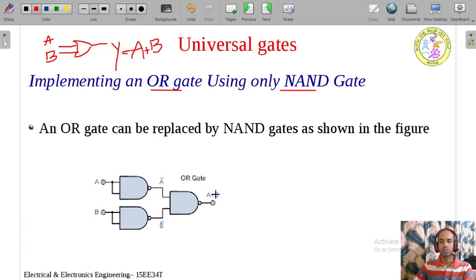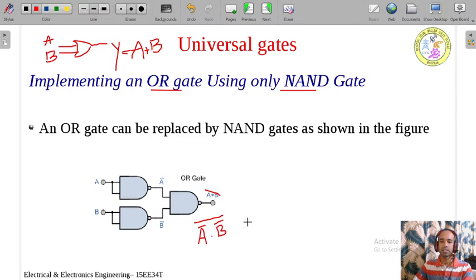Now you neglect this one. You just remember what this gate will do. So what are the inputs to this gate? One input is A bar, another input is B bar. What operation is it going to perform? It is AND plus NOT. AND means do the multiplication, the product. NOT means take the whole bar. That is what this gate will do.